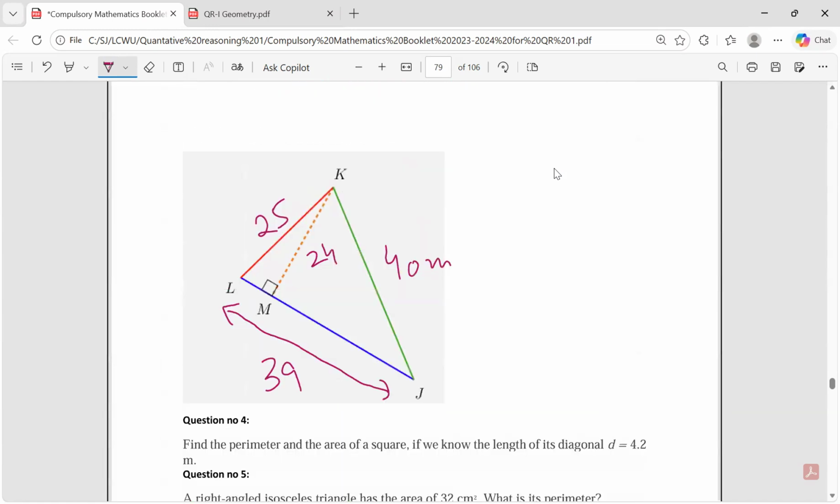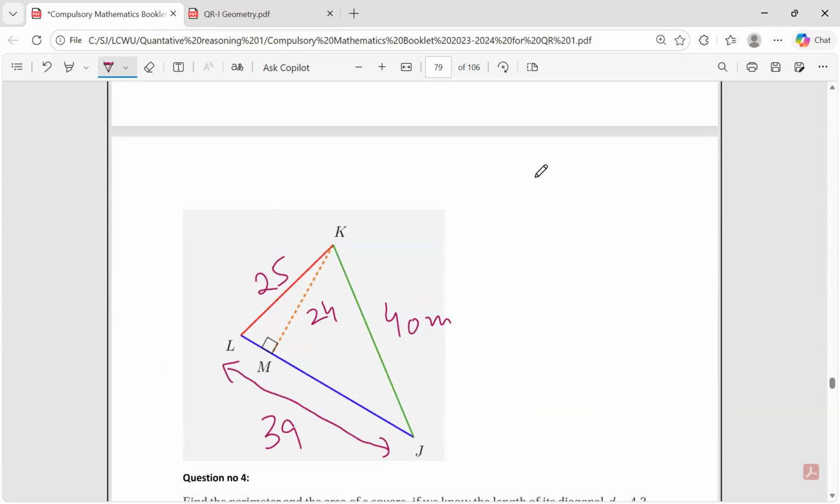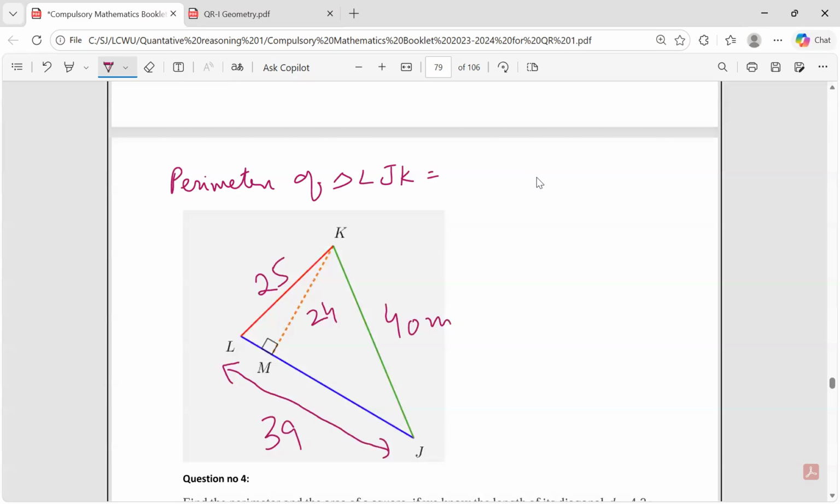First, we'll find the area. Let's find the perimeter first. Perimeter of the triangle. Perimeter of triangle LJK is equal to sum of the lengths of three sides. Length LJ plus length JK plus length KL. This is equal to 39 plus 40 plus 25. Add them and get the answer.